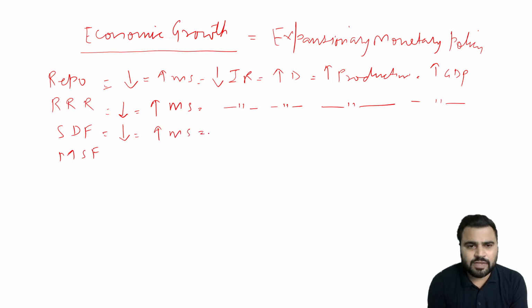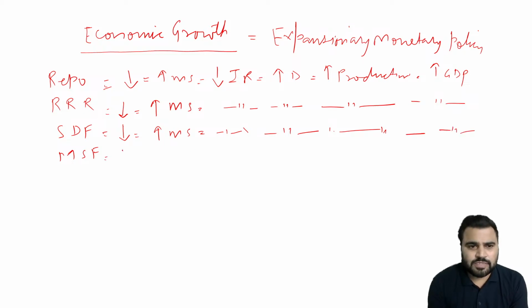Same cycle will happen, because now banks have more funds to lend, since they are not depositing their money with the Reserve Bank of India, as RBI is paying a lower interest rate. So when they have more money supply, they will give it to everyone at a cheaper interest rate, which will lead to an increase in demand, that will lead to an increase in production, and that will lead to an increase in GDP, which means ensuring economic growth.